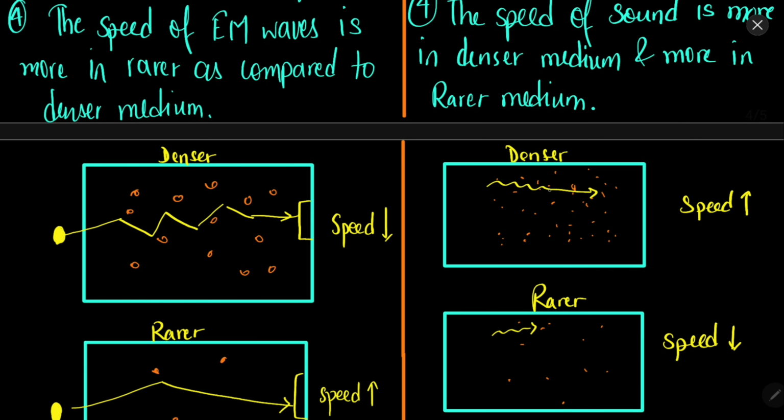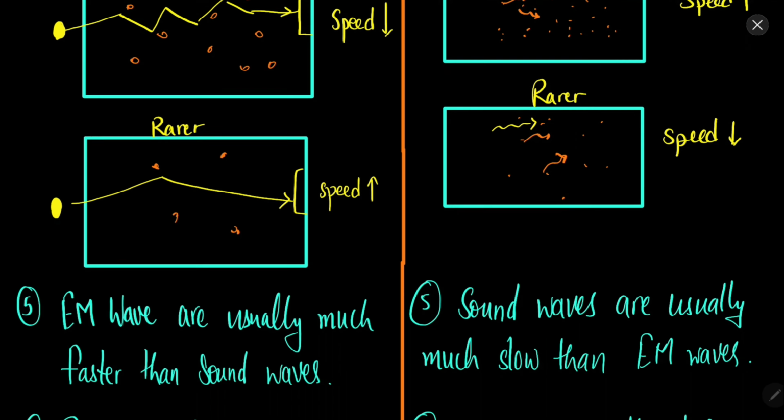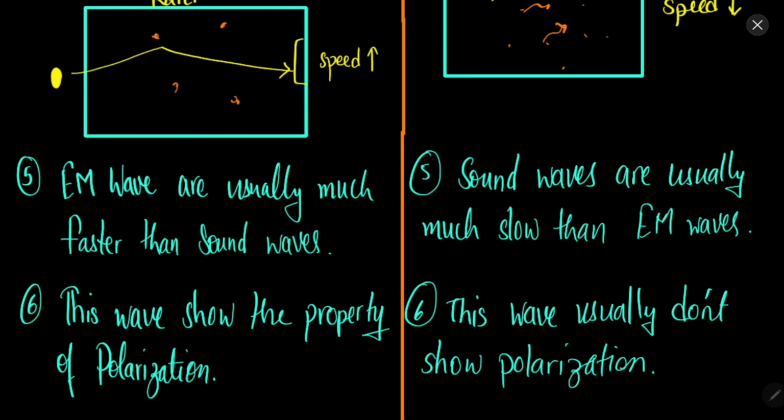But what is sound? Sound is the vibration of the particles of the medium itself. So when the medium is denser, the particle vibrations can transmit quickly, but when the medium is rarer, the vibration can take a long time to travel from one particle to another, so the speed decreases. Therefore sound is faster in a denser medium.